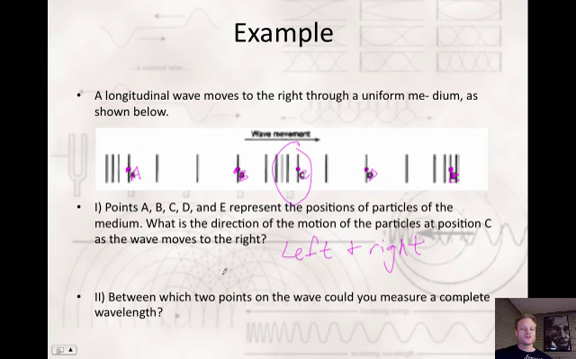Question 2: between which 2 points on the wave could you measure a complete wavelength? You need to find 2 points on this wave that are in the same position, if you will. If you look at A and B, that's no good, right? A is part of a compression here. B looks like it's in the middle of a rarefaction. But if you look at A and C, they look like they're in the same exact spots, especially in terms of their point in the compressions. So it looks like A and C would equal one wavelength.